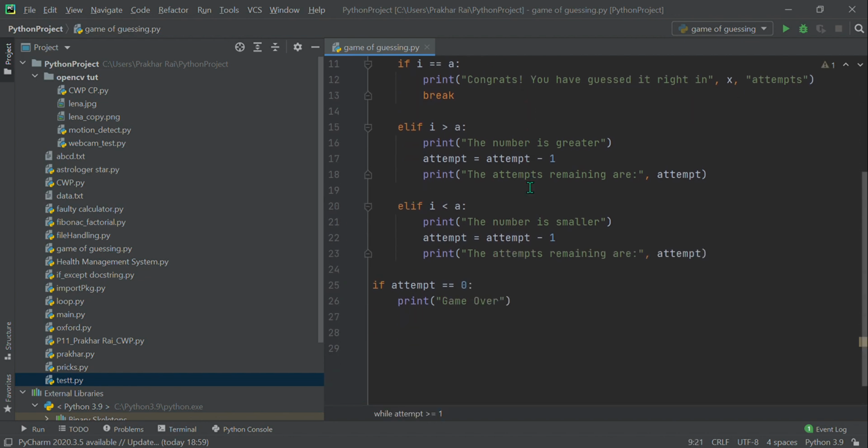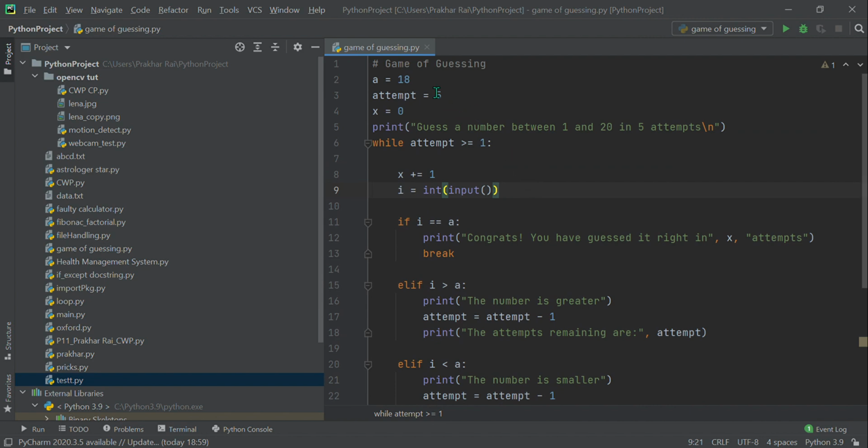So here's the code. I'll quickly go through it again so that you come to know what we have done. What we did is that we have to make the user guess the number 18, right? So we have declared here a is equal to 18. And we also specified that you have to guess it in 5 attempts. So I declared a variable attempt and gave it the value 5.